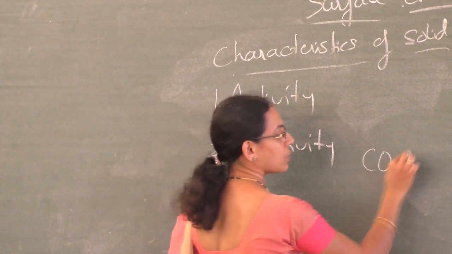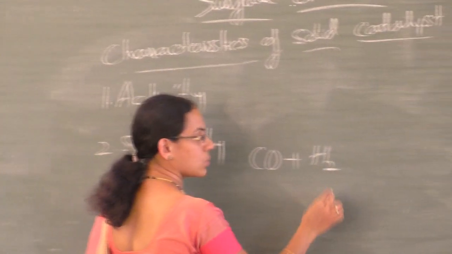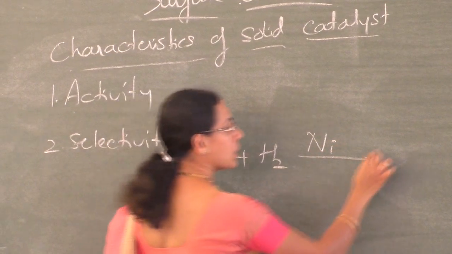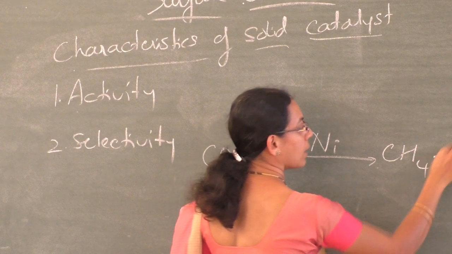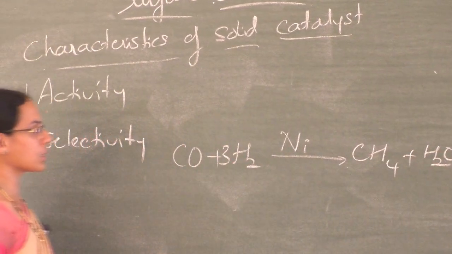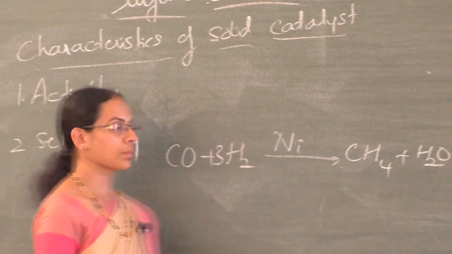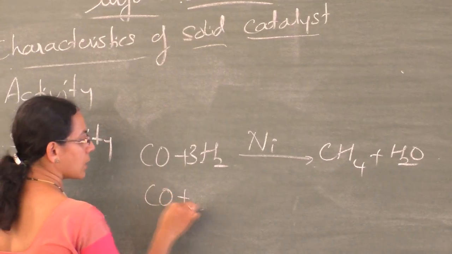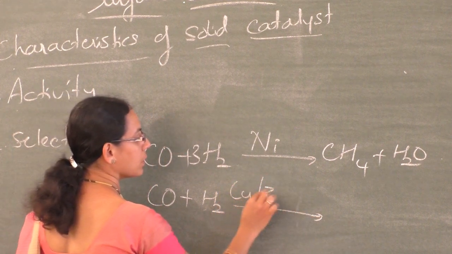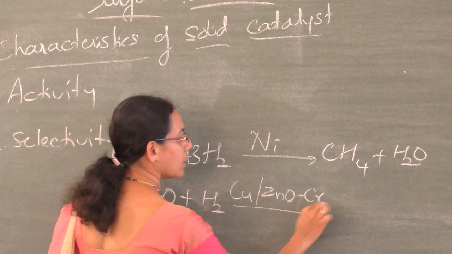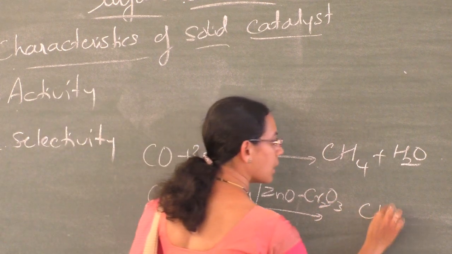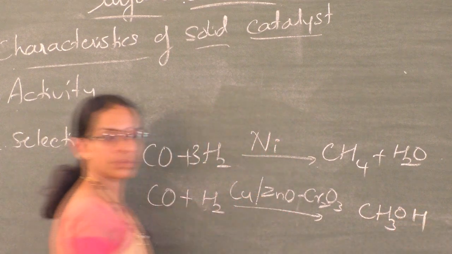The reaction between carbon monoxide and hydrogen, if it is carried out in the presence of the nickel catalyst, gives methane and water. So to balance the equation, CO plus 3H2 gives methane and water. If the carbon monoxide and hydrogen is reacted in the presence of copper, zinc oxide and chromium oxide, Cr2O3, it gives methyl alcohol as product.